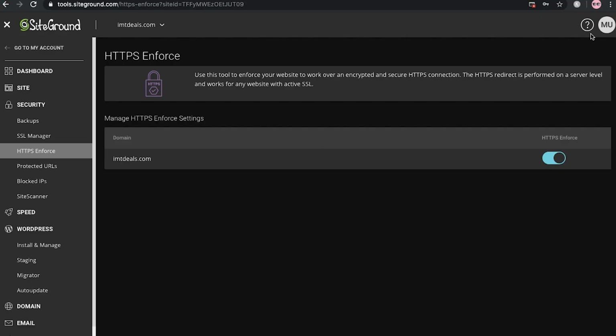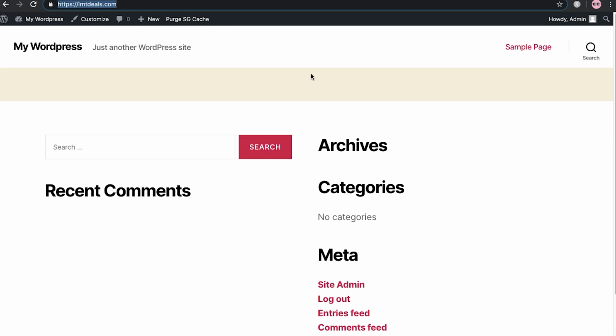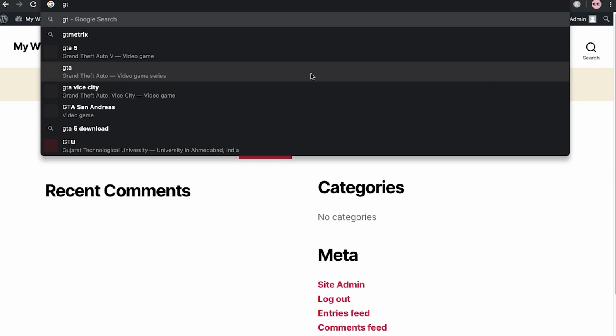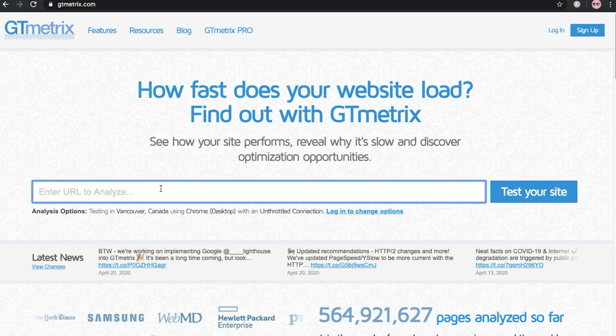Okay, but now let me check the speed of our website. Here you can see that our website is ready, but now let's check the speed of our blog. Let me go to GTmetrix. Here you can see that I am on GTmetrix, and let me tell you that GTmetrix is a tool that you can easily use to check the website speed of any blog. Okay, so let me add the URL over here.